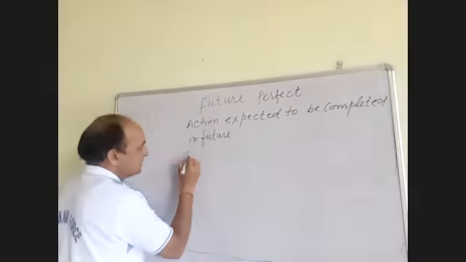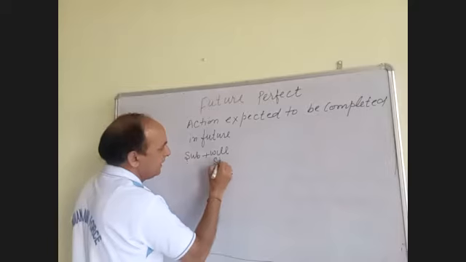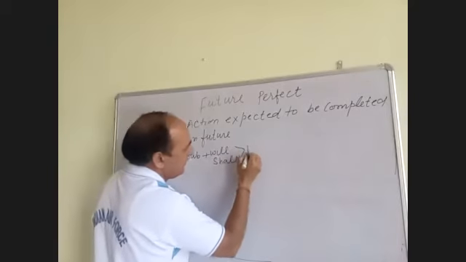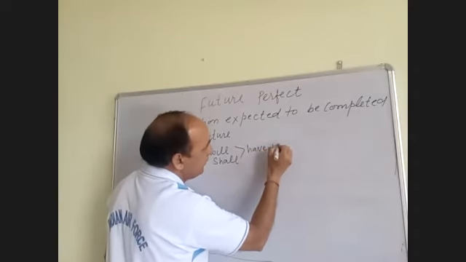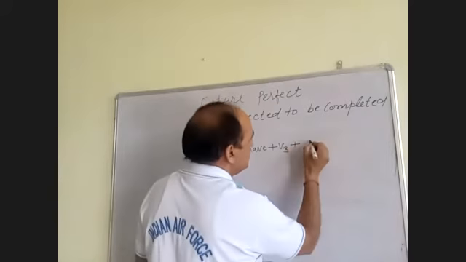Rule will be: subject, will or shall, have, third form and object.